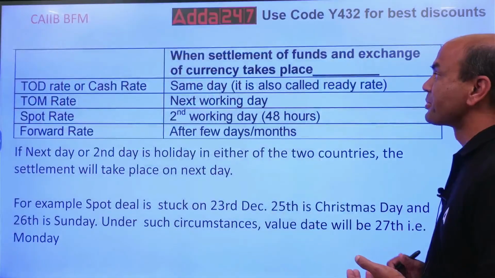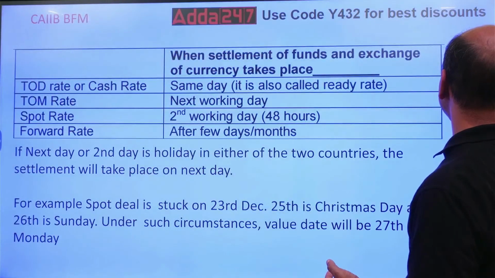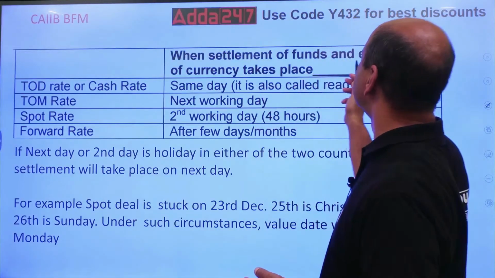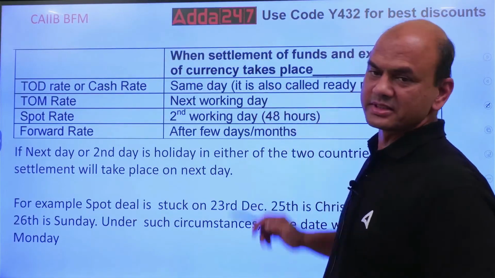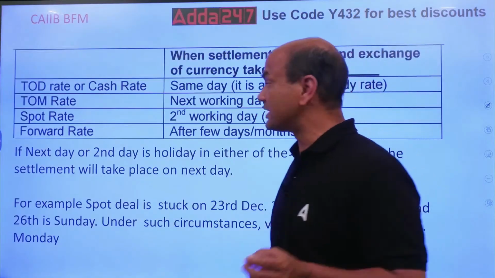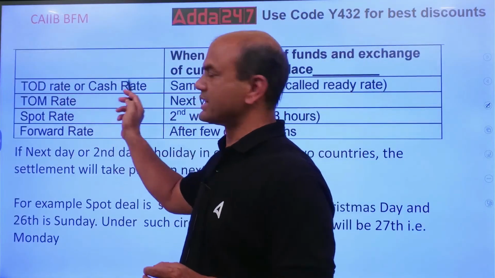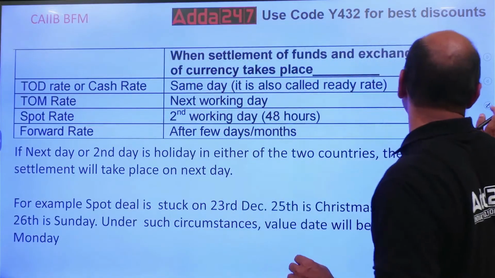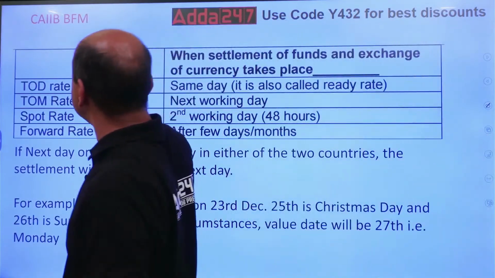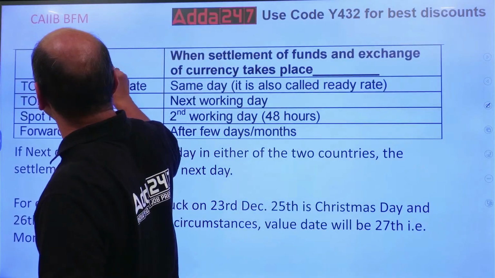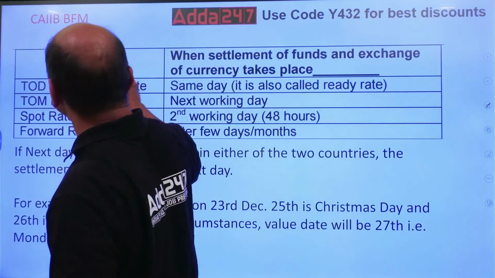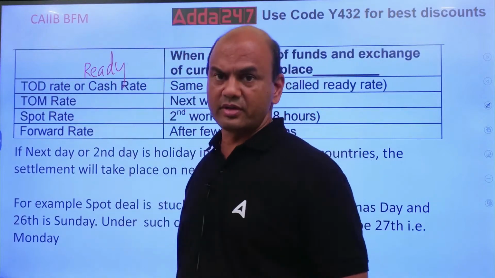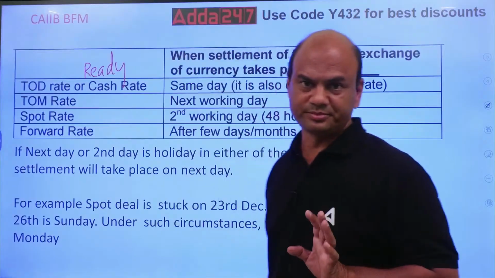Exam, see, basic rule, remember. When the settlement of funds and exchange of currency takes place, these are the names: TOD or cash. Here we also call it ready. Cash or some books write it as ready also. Cash ready, cash rate or TOD rate. All three mean one and the same.